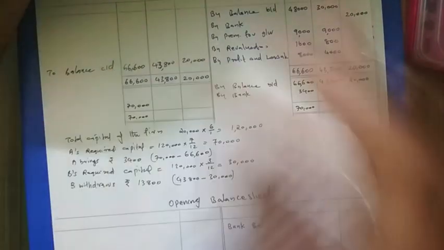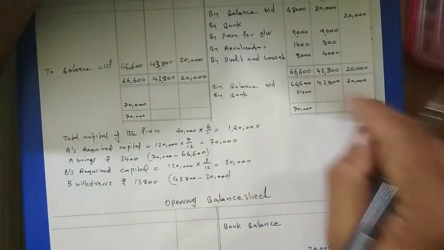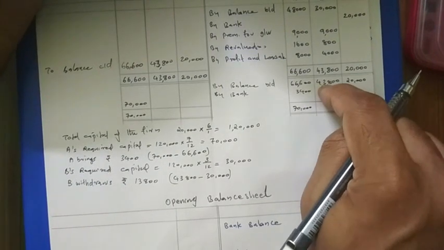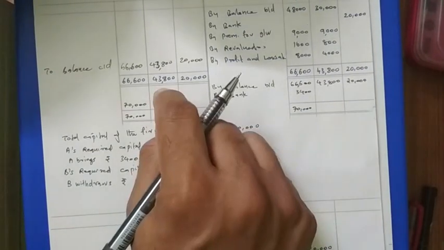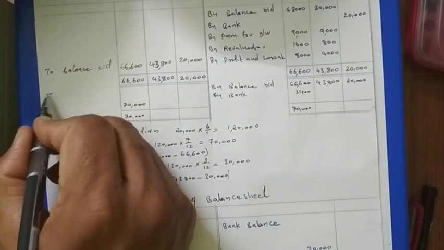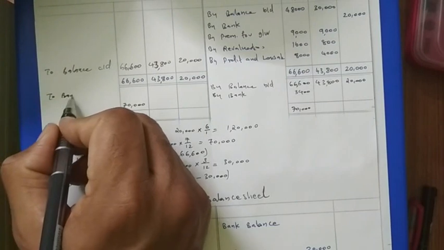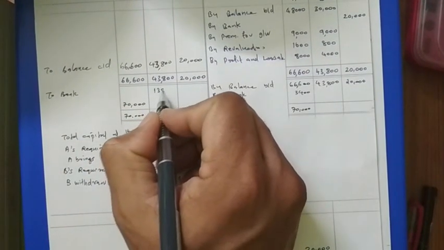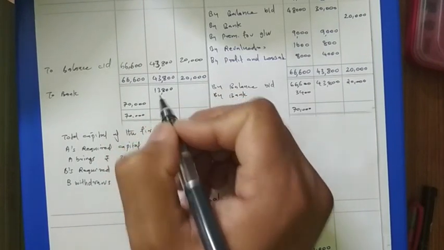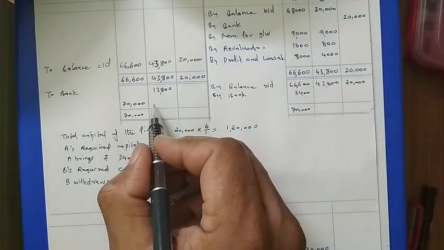Now A's capital is over. Now for B, 43,800, and he is withdrawing how much? 13,800. Withdrawing comes on which side? This side. So here we can write to bank an amount of 13,800.